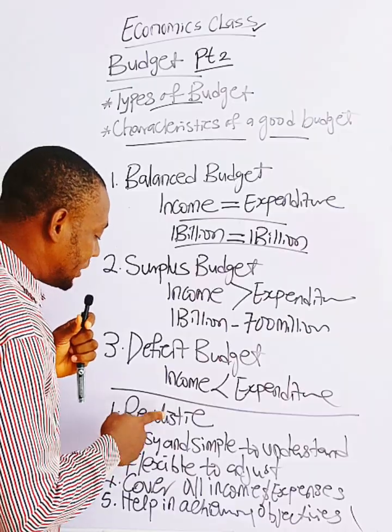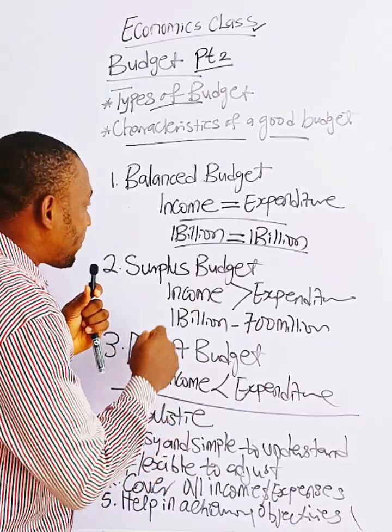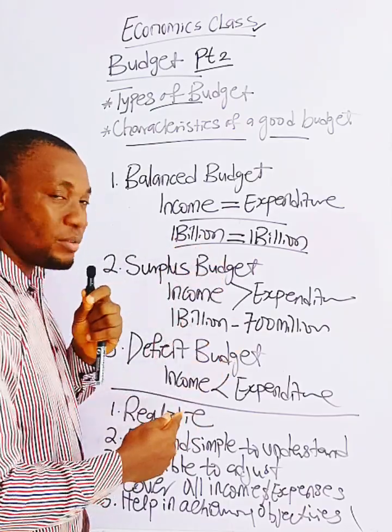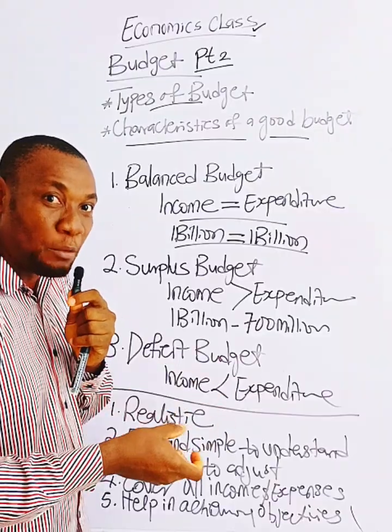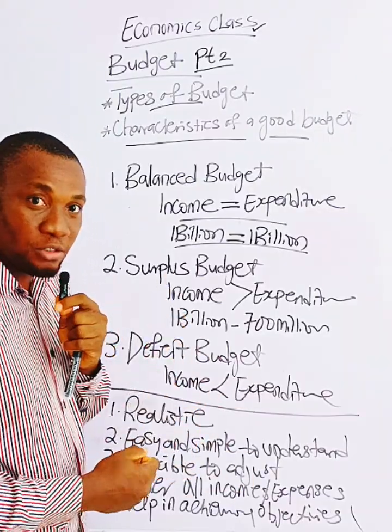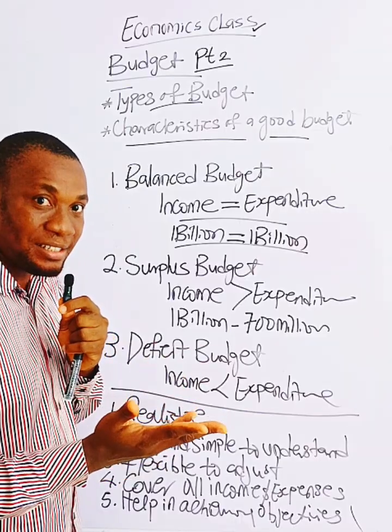Number one, let it not be unrealistic estimates. Your income cannot be 1 billion and you are putting an estimated income of 2 billion, knowing fully well that there is no reality around you to bring that income of 2 billion. So you bring your budget within your reality to make it realistic.